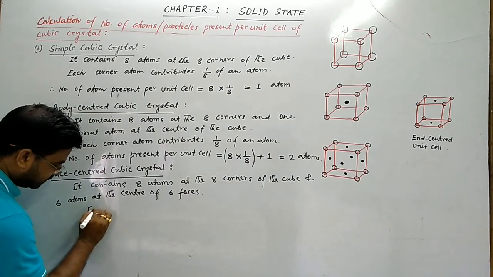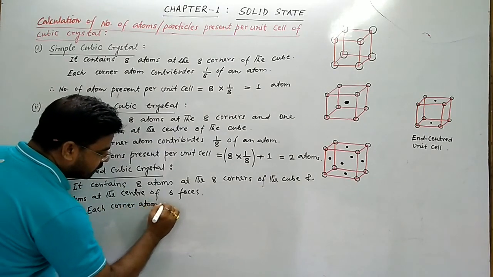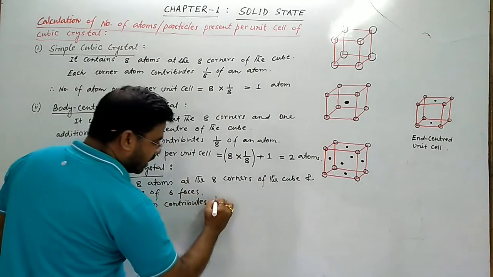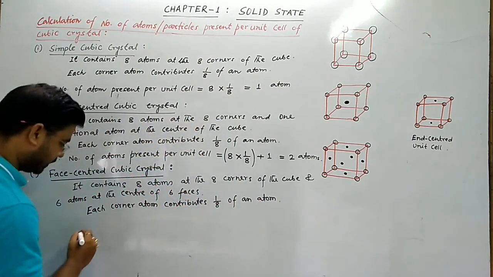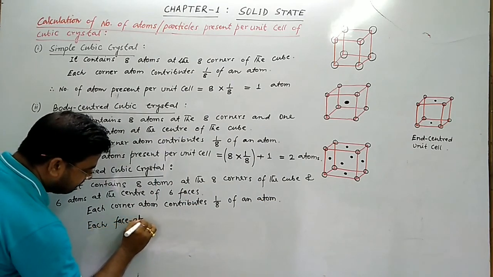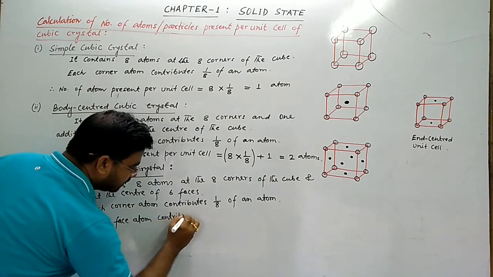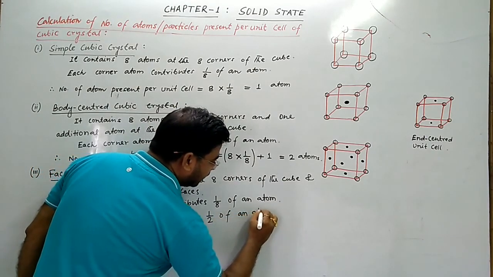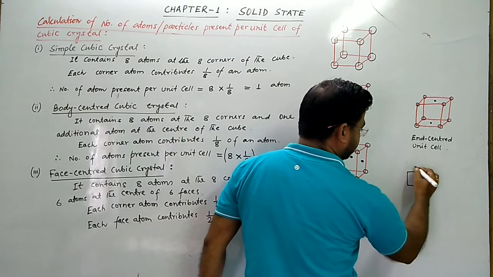So each corner atom contributes 1/8 of an atom. Each face atom contributes half of an atom. हाफ कैसे से यहाँ पे क्यूब,